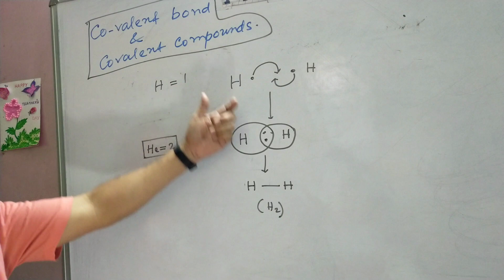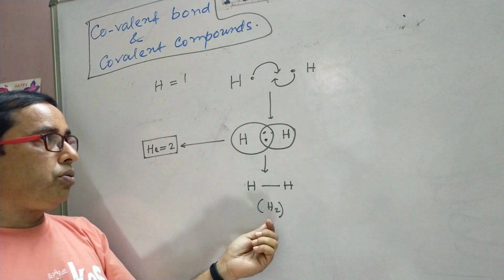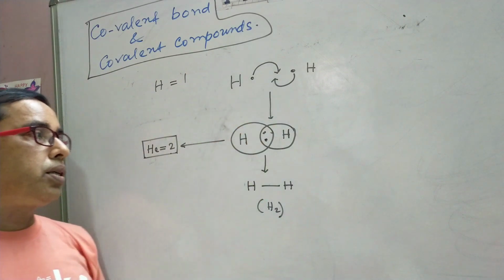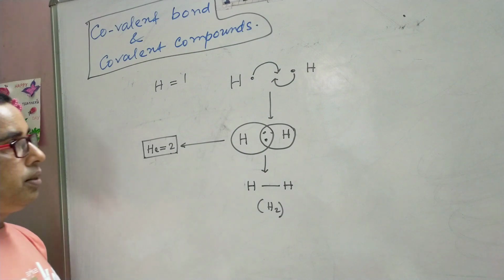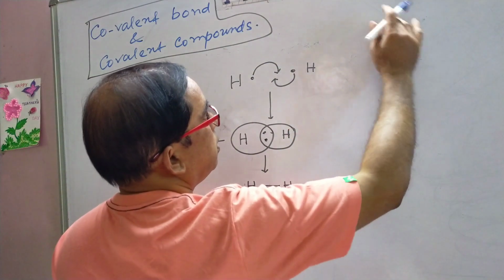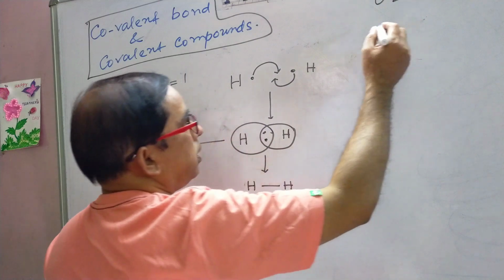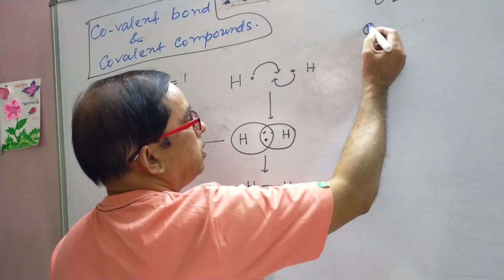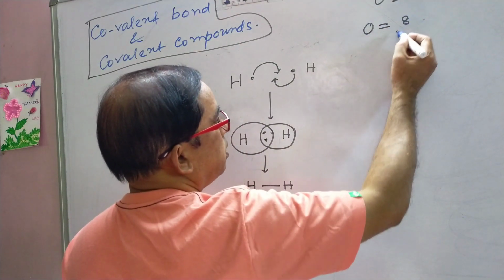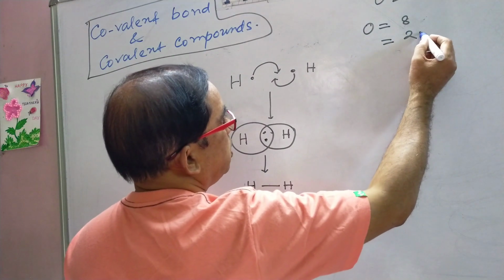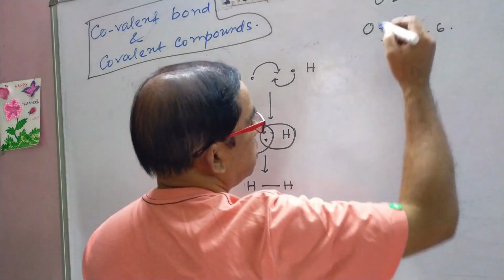And this type of representation of the formation of hydrogen molecule is called Lewis dot electronic configuration. Like that, I can represent the O2 molecule. What is the atomic number of oxygen? The atomic number of oxygen is 8. That is, electronic configuration is 2 plus 6.